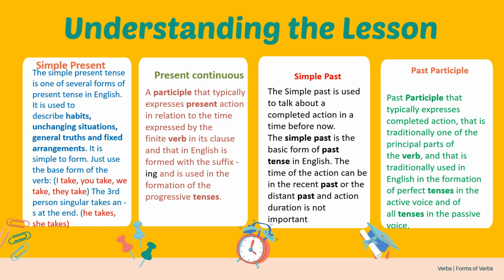The simple present tense is one of the several forms of present tense in English. It is a simple form of tense, one form out of 12.